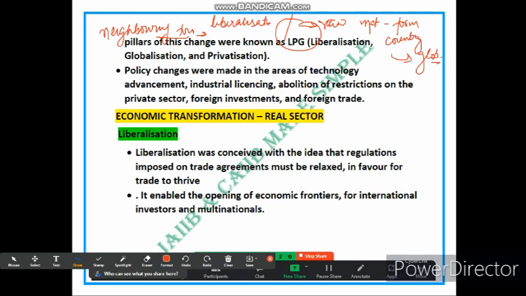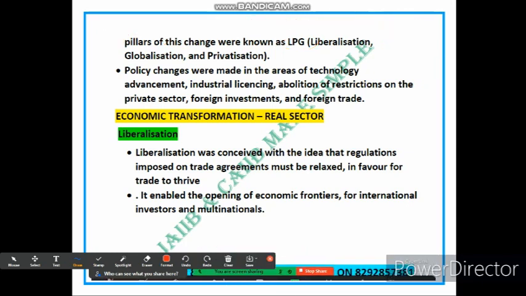Lastly, privatization. It means that it sells some of its shares to outside investors. So what does this company do? It sells shares to outside investors. So this is called privatization. These changes are intended to bring in new opportunities, increase market reach, and attract investment.